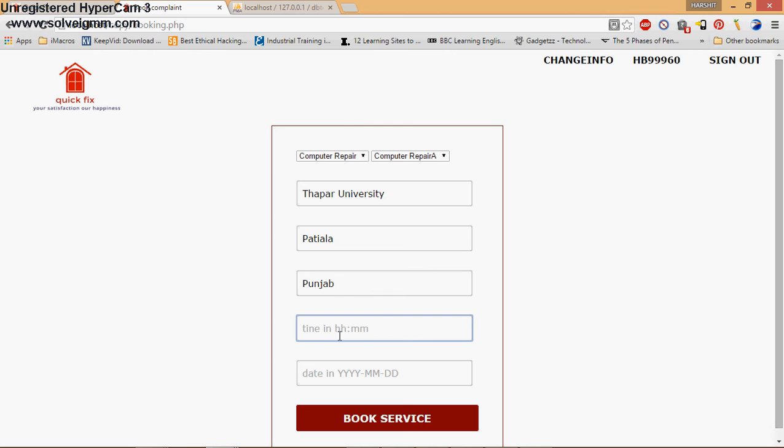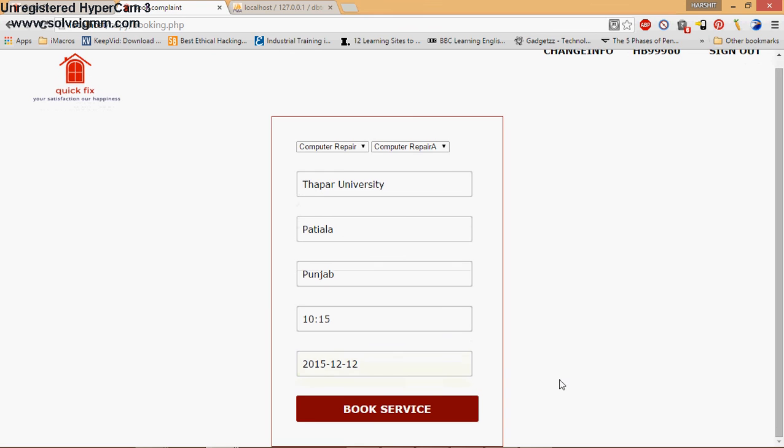Time, and the date in the same format. And click on the book service.